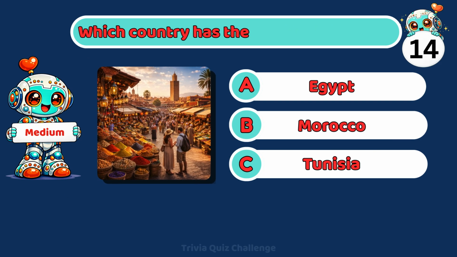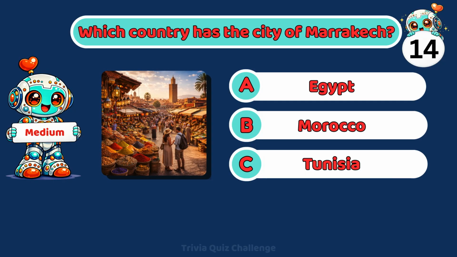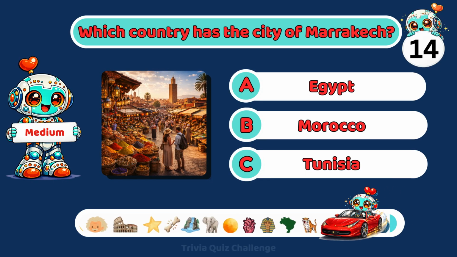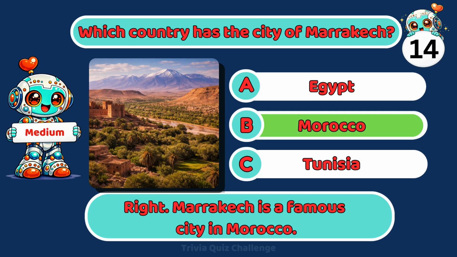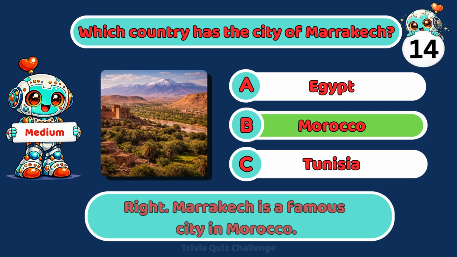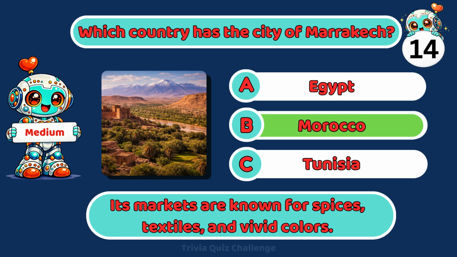Which country has the city of Marrakesh? A. Egypt. B. Morocco. C. Tunisia. Right. Marrakesh is a famous city in Morocco. Its markets are known for spices, textiles, and vivid colors.